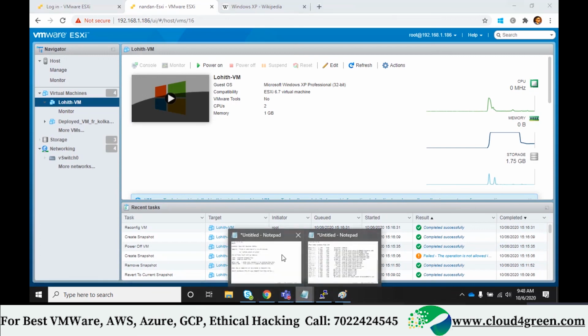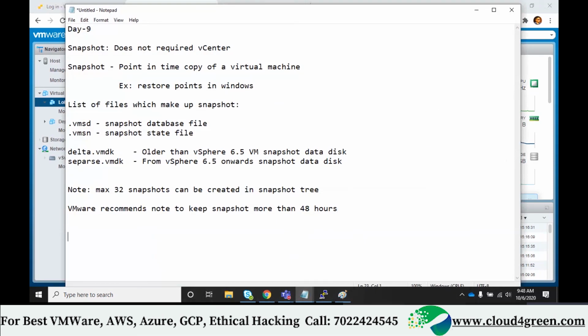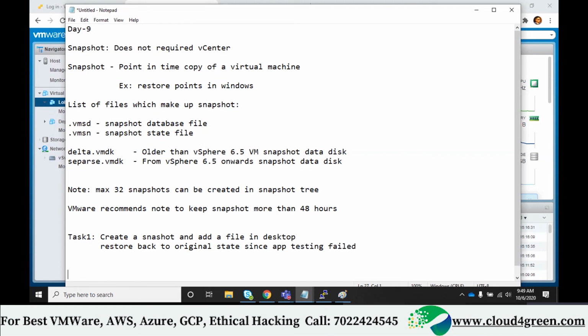You are going to perform two tasks. Task 1: create a snapshot and add a file on the desktop. Restore back to the original state since app testing failed. Okay, this is task 1.